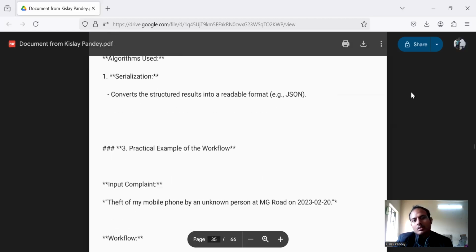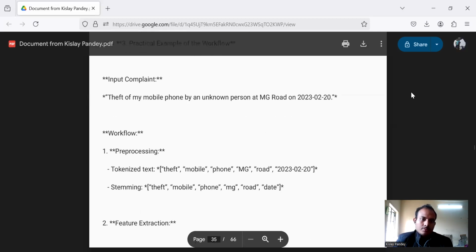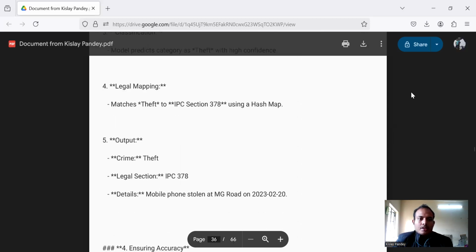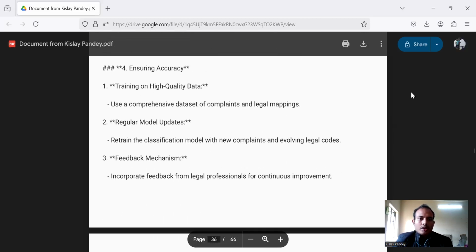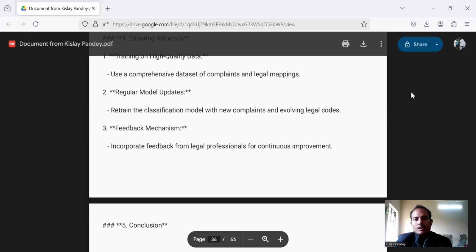The algorithm used is serialization, which converts the structured results into a readable format, for example JSON. These are the meaningful structures. Practical example of the workflow: input, classification, feature extraction, legal mapping, and output. Ensuring accuracy starts with training on high-quality data. Use a comprehensive dataset of complaints and legal mappings. Regular model updates: retrain the classification model with new complaints and evolving legal codes.